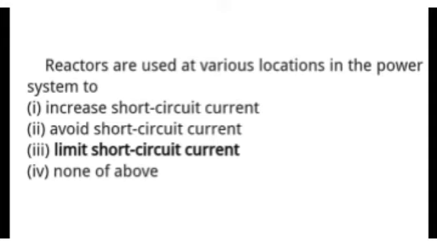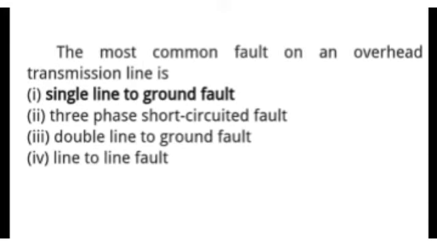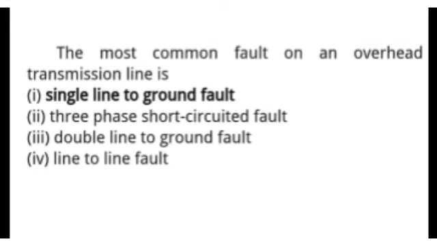So next question is, the most common fault on an overhead transmission line is. Options are single line to ground fault, three phase short circuit fault, double line to ground fault, line to line fault. So the most common fault on an overhead transmission line is single line to ground fault, that means LG fault. So the right answer is the first.